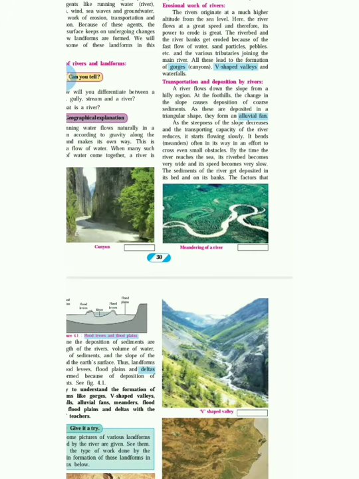As the steepness of the slope decreases and the transporting capacity of the river reduces, it starts to flow slowly. It often bends in an effort to cross even small obstacles. By the time the river reaches the sea, its riverbed becomes very wide and its speed becomes very slow. The sediments of the river get deposited on its bed and its banks.